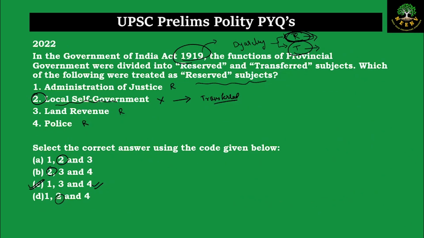So coming back to the question, local self-government is the incorrect answer here, and we'll get the answer as C, 1, 3 and 4, which are administration of justice, land revenue, police. All of these are reserved subjects.